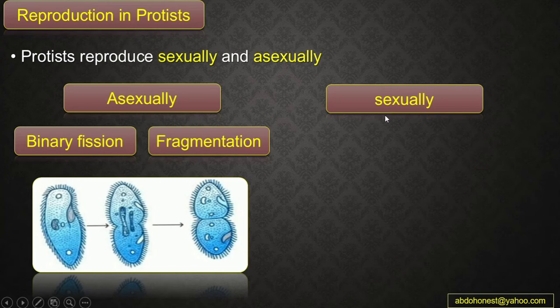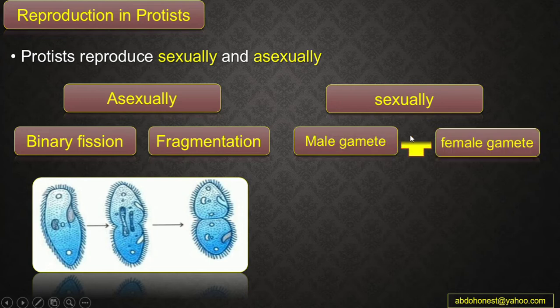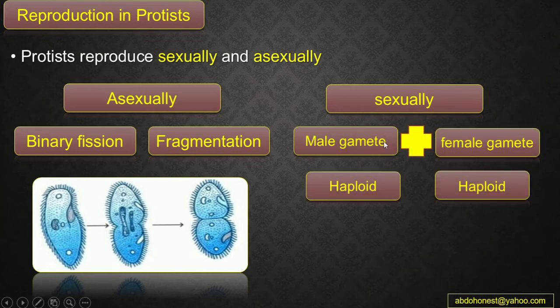On the other hand, guys, we have sexual reproduction in the protist, and we know that sexual reproduction requires two parents, one male and one female, and each of them contributes a gamete to the other. The gamete is haploid, which means it has half the number of chromosomes, or one copy of the chromosome, and the female gamete also has one copy of the chromosome.